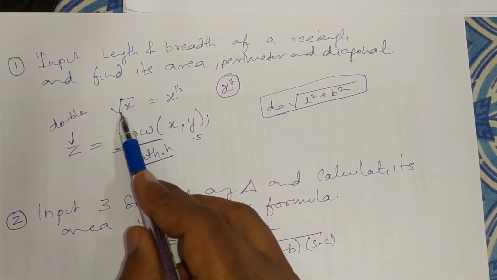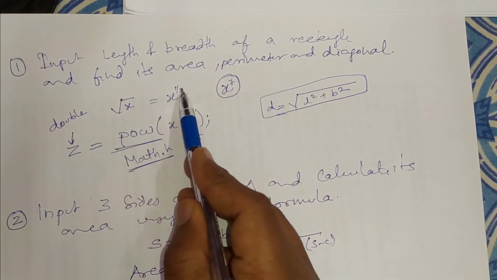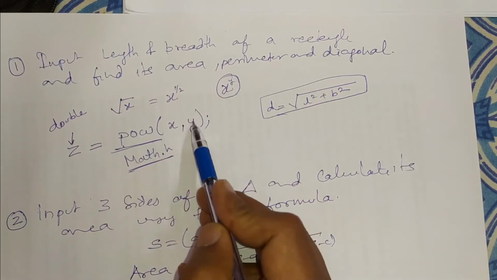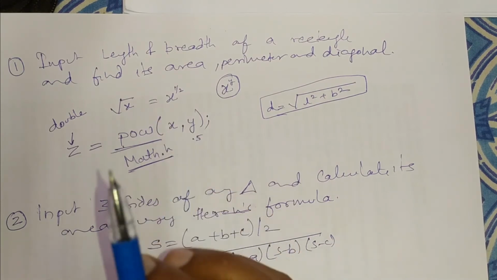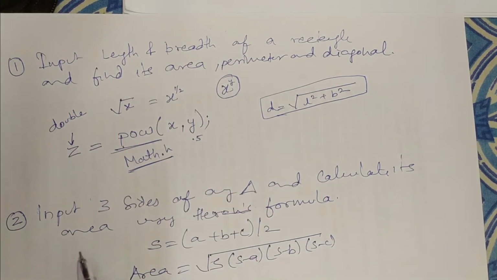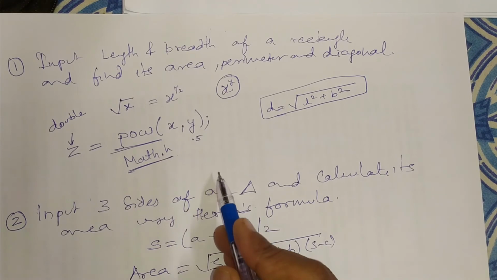Now under root x means x to the power half. So instead of y you will write here 0.5. You may try it and I hope you will get a proper result. If there is any problem, you may mention it in the comments.